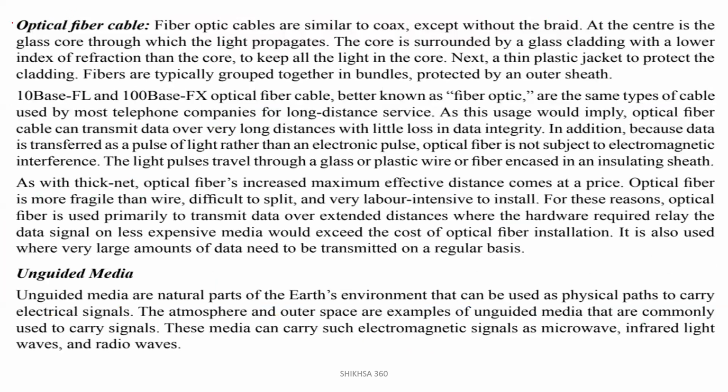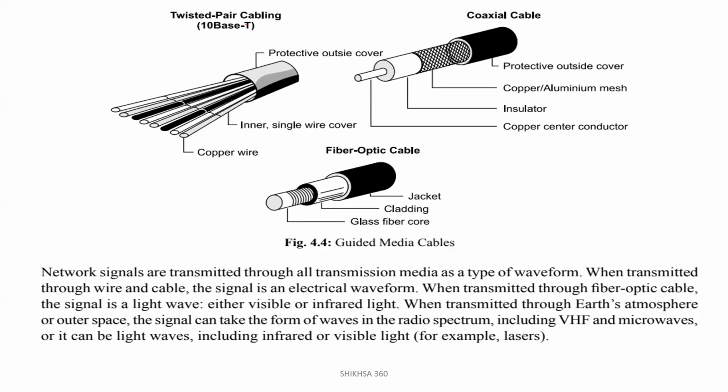Next one is the optical fiber cable. Very, very important. The last one is the optical fiber cable under the wires. Fiber optical cables are similar to the coax, except without the braid. At the center is the glass core through which the light propagates. The core is surrounded by a glass cladding.